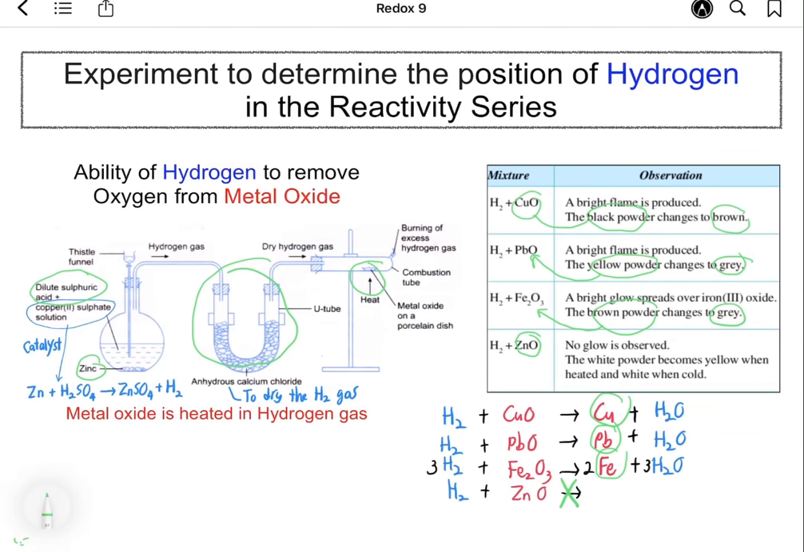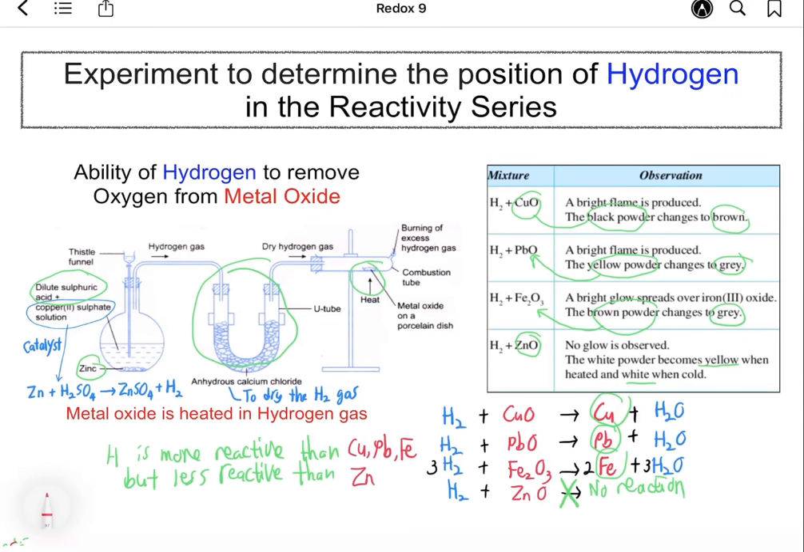However, when hydrogen reacts with zinc oxide, no glow is observed and the white powder becomes yellow when hot and white when cold. This is the characteristic of zinc oxide, so there is no reaction. From the observations we discussed, we can conclude that hydrogen is more reactive than copper, lead and iron, but less reactive than zinc. So we can conclude that hydrogen is located above copper, lead, and iron, but below zinc in the reactivity series.